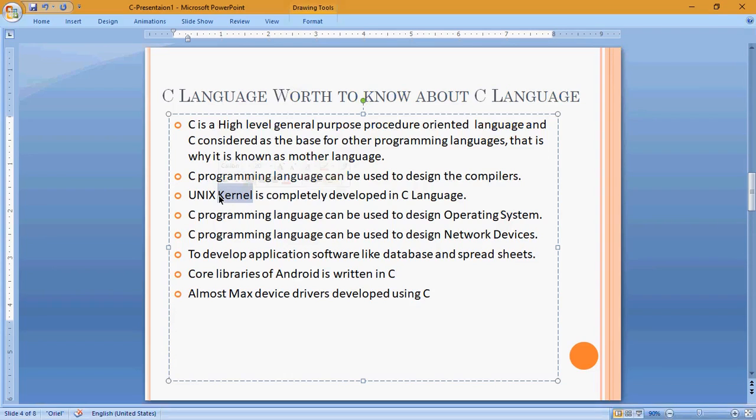A kernel is also software. An operating system is also software, but it is system software. Unix is also system software. To develop such software, the C language is used. Even nowadays, kernels are developed using C language only. So it can be used to design operating systems, just as we have seen. To design net